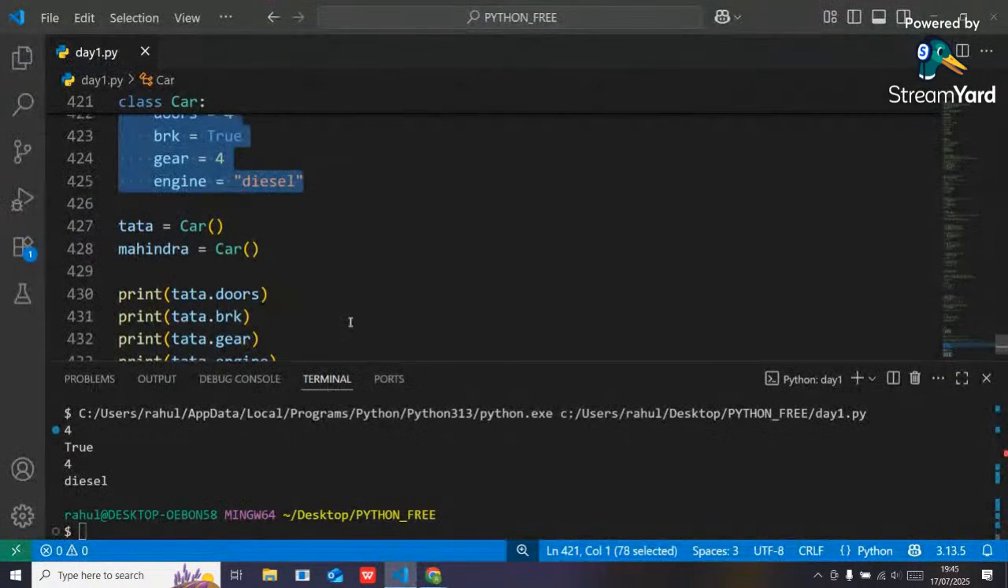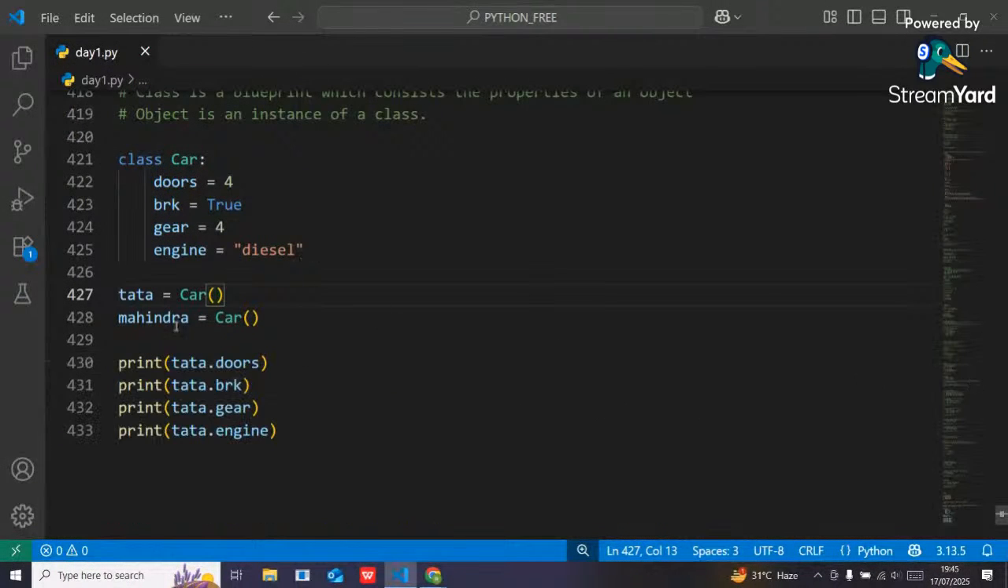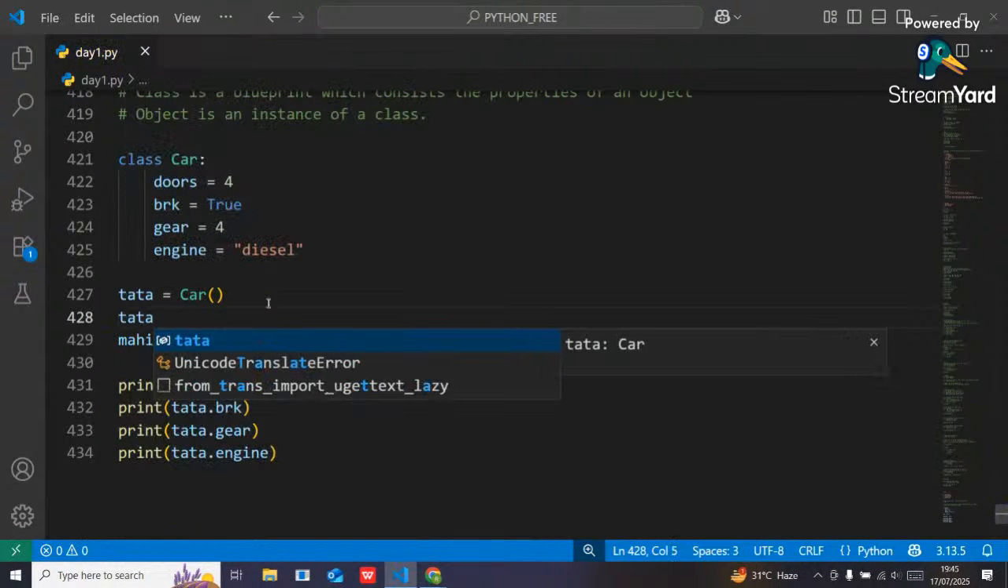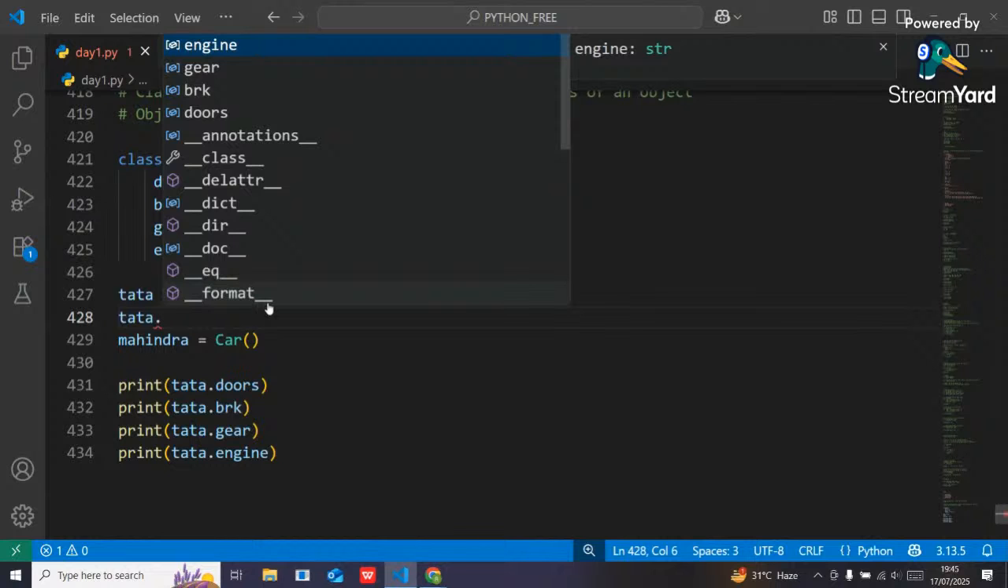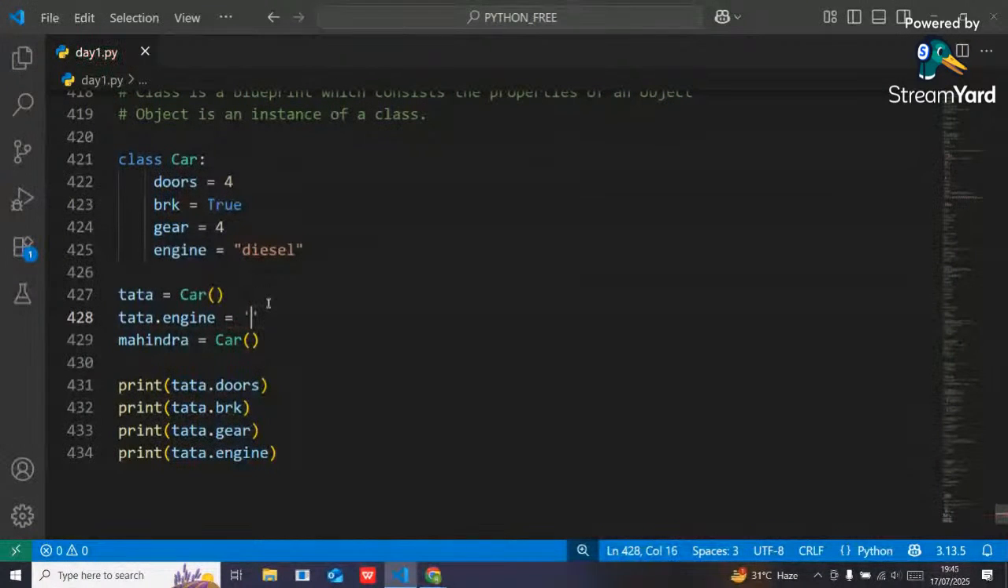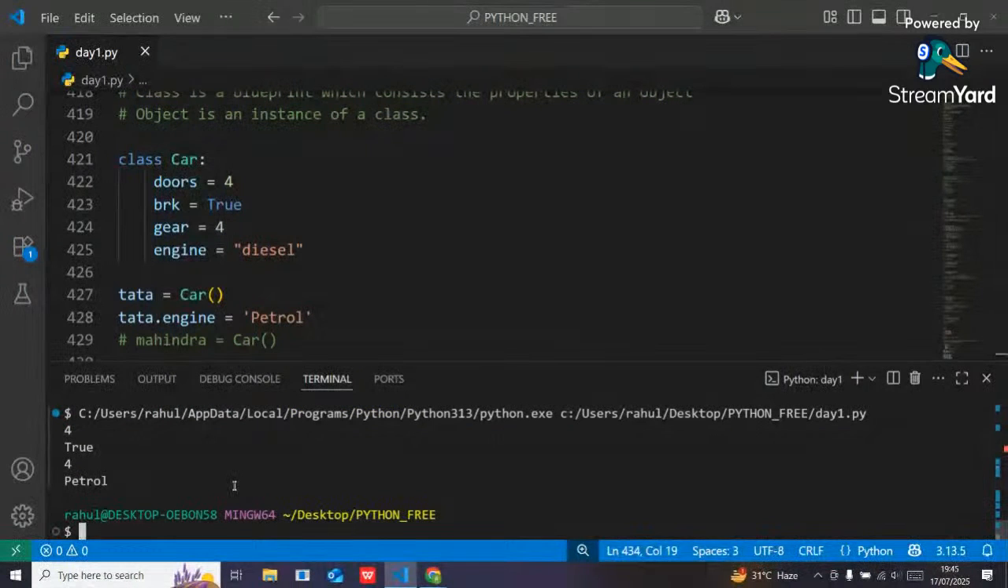Now suppose here I have created the Tata object, right? Now Tata has its own specification, like Tata doesn't want a diesel engine. Tata wants a petrol engine, right? So here I can change the engine type for Tata. How can I change it? Simple: from the Tata, take a property called engine, and change the value of that engine to petrol. Now if I print Tata.engine, it will give the output petrol, right? See, it has been printed petrol.